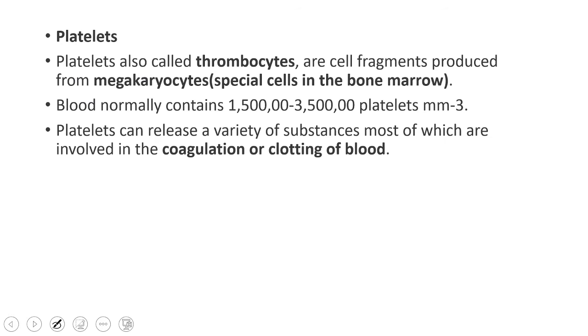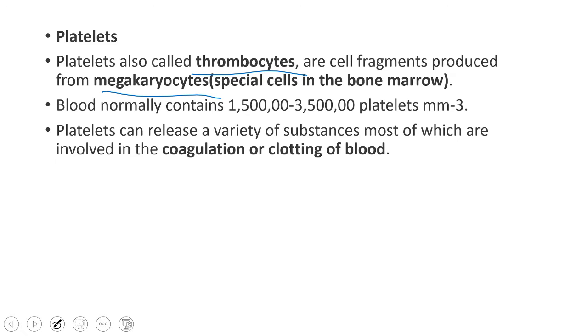That is about WBC. Platelets are also called thrombocytes, and are cell fragments produced by megakaryocytes. Thrombocytes are formed from megakaryocytes, and these are special cells present in the bone marrow. So what we discussed is that all the formed elements of the blood are formed from bone marrow only.